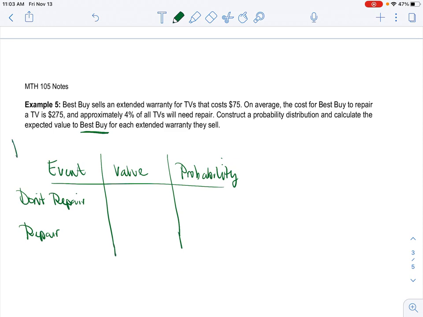Well, for Best Buy, because that's what we're talking about. Best Buy. There you go. So your value for don't repair is they're going to earn $75. So it's just going to be like that insurance policy, right? They just get that. Now, if they do have to repair it, well, Best Buy did charge us $75, but now they're out $275. So it will cost Best Buy negative $200.